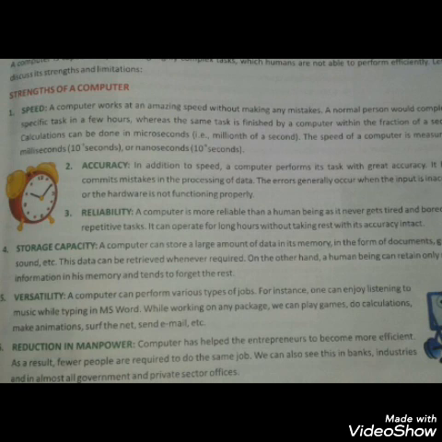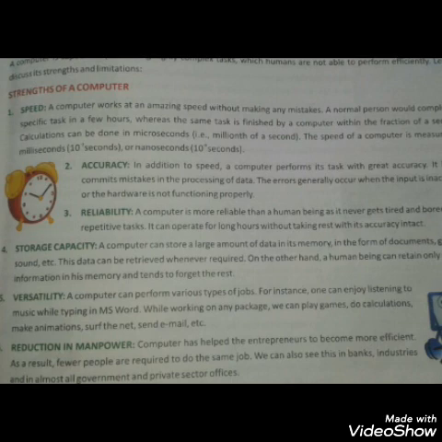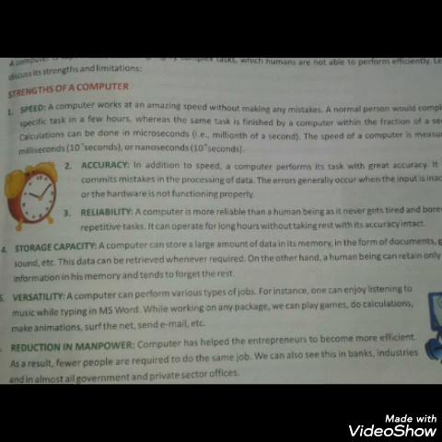Versatility means computers can perform a number of tasks at the same time. Computers are used for different purposes. For example, we can play games, do calculations, make animations, surf the net, send email, etc.